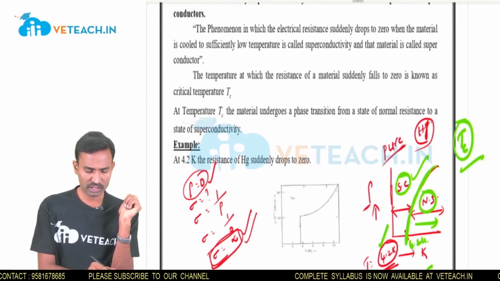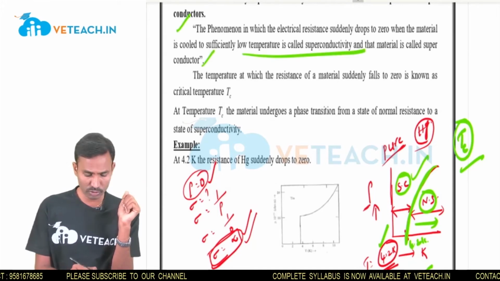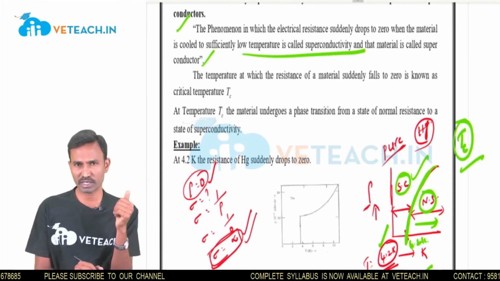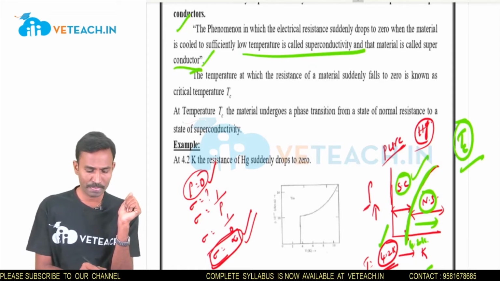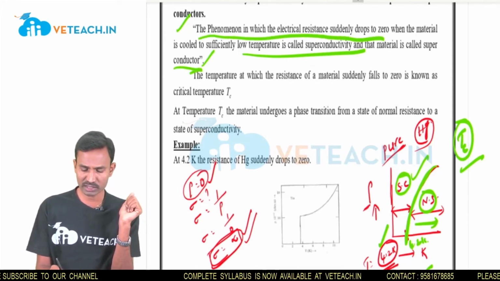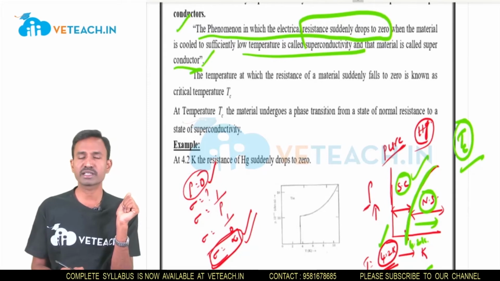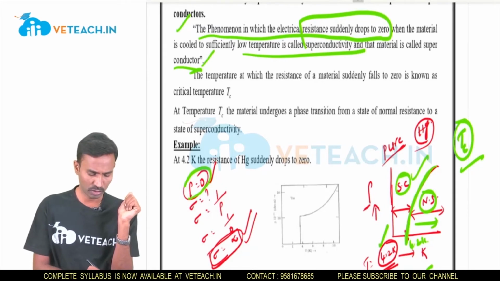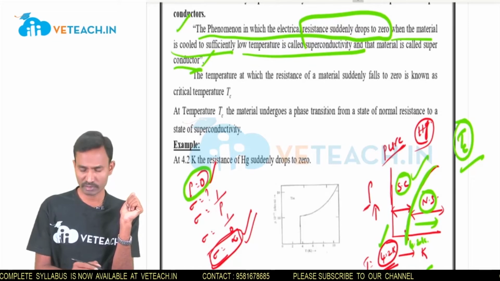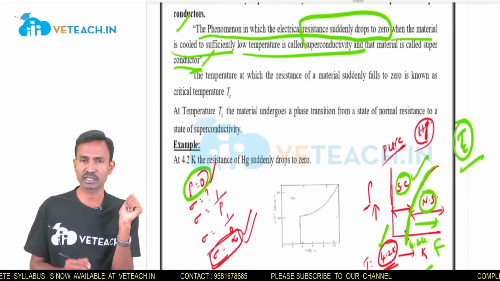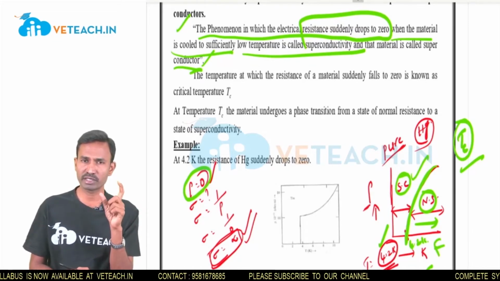This is the definition of a superconductor. Metals which exhibit the superconducting phenomenon are known as superconductors. It is the phenomenon in which the electric resistance suddenly drops to 0 when the material is cooled, that is, when the temperature is decreasing. That is very, very important.